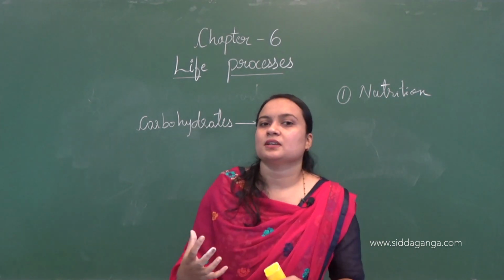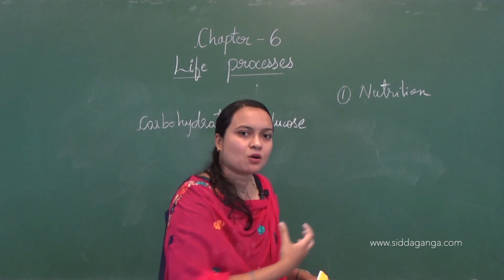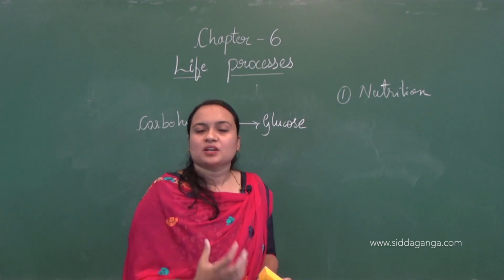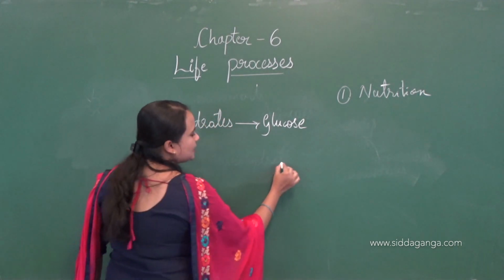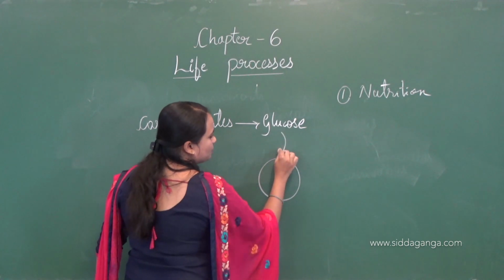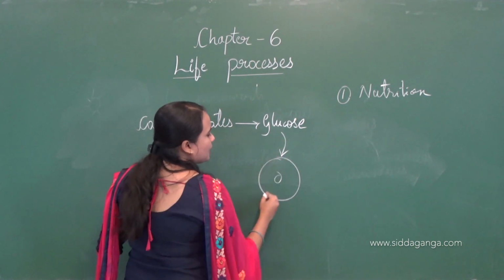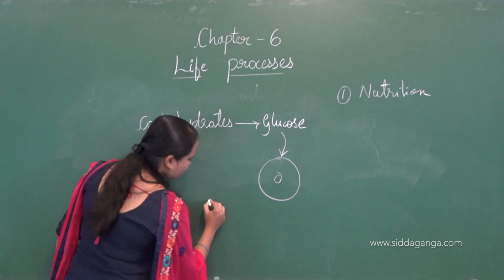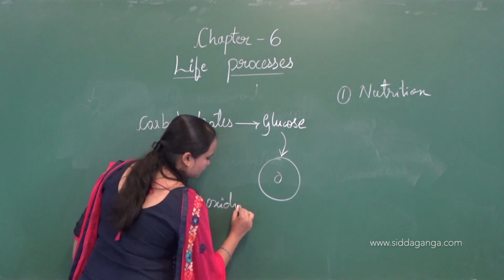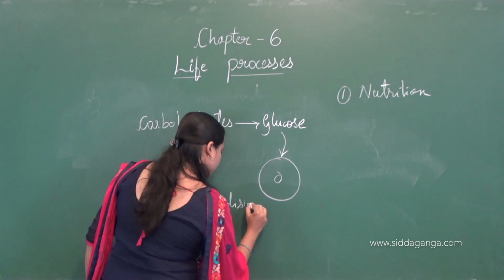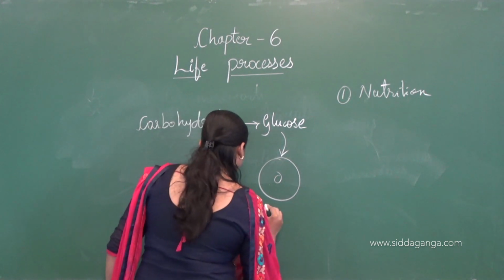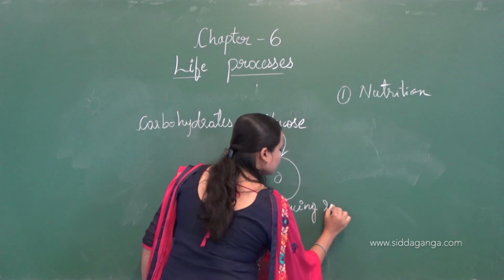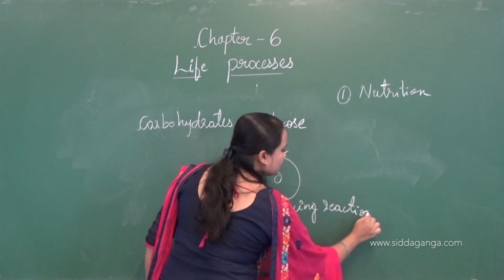The glucose is utilized by all the cells which are present in the body, and these cells will generate the energy. Inside the cell, carbohydrate will enter, and inside the cell certain reactions will take place, like oxidizing and reducing reactions.